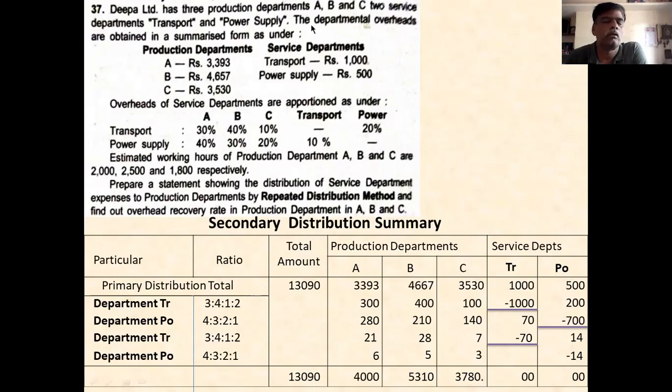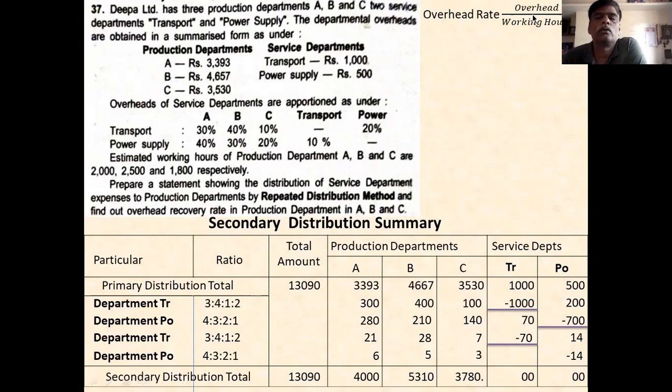So I will calculate here. Hours are given in the problem. How many hours are there? A 2000, B 2500, C 1800. These are the hours. So you take the overhead divided by hours, and it will give the overhead recovery rate. Therefore, the equation is overhead rate is equal to overhead divided by working hours.